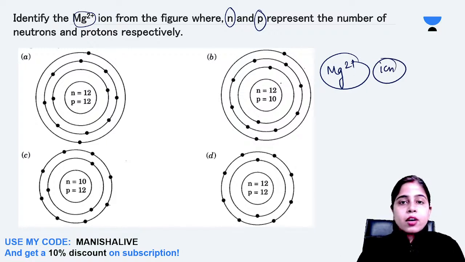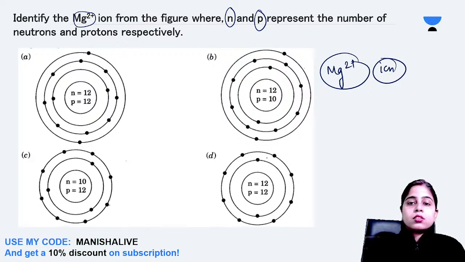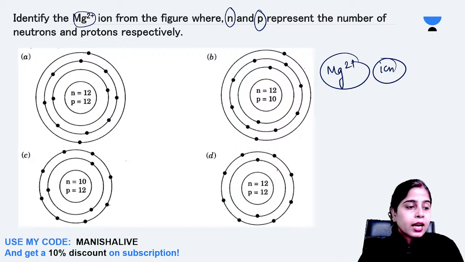Please answer this fast, everyone. Okay, so Peregrine Falcon has already answered. Very good, Peregrine Falcon. Yes, this is option number D.